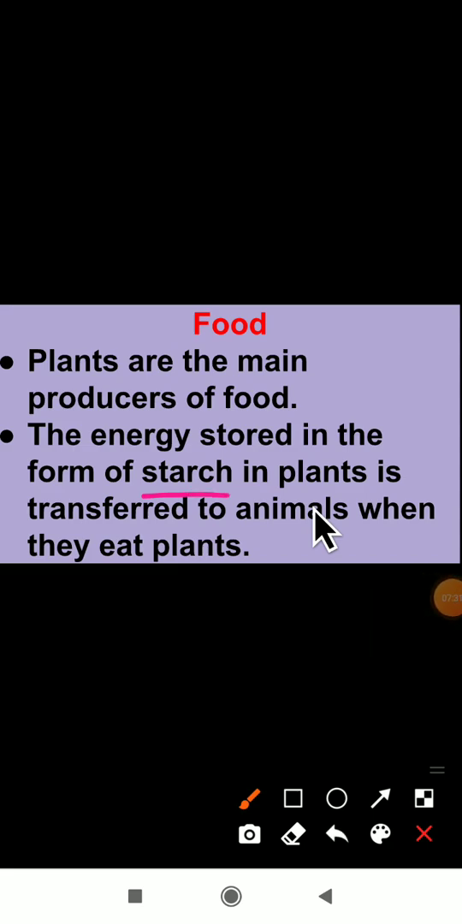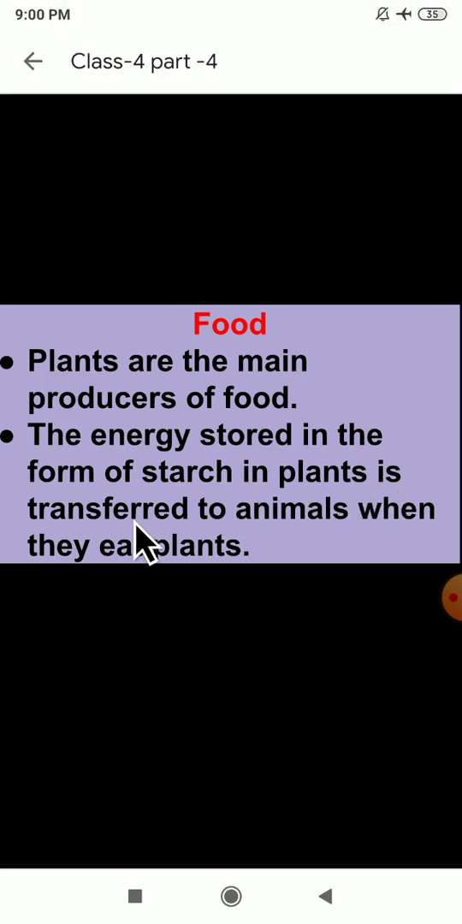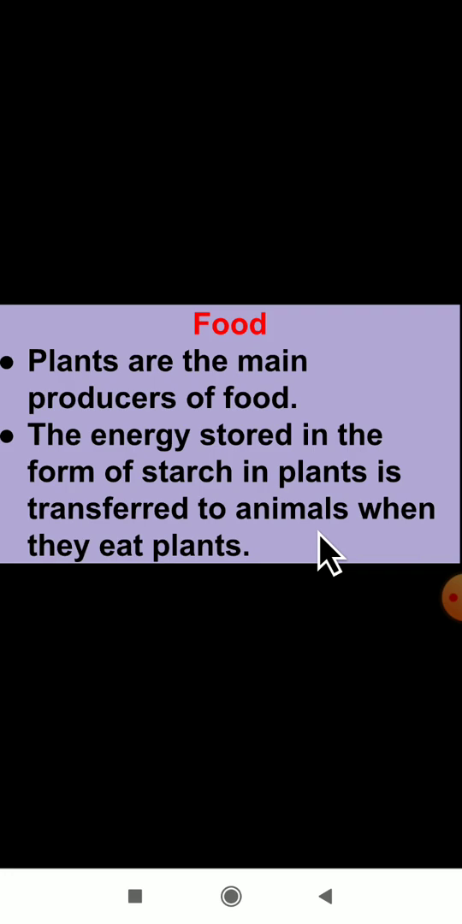Starch is nothing but the extra food, and it is stored in the different parts of the plant body, like roots, stem, and leaves. The energy stored in the form of starch in plants is transferred to animals when they eat plants. Yes, dear students, the extra food is stored in the parts of the plant body as starch.